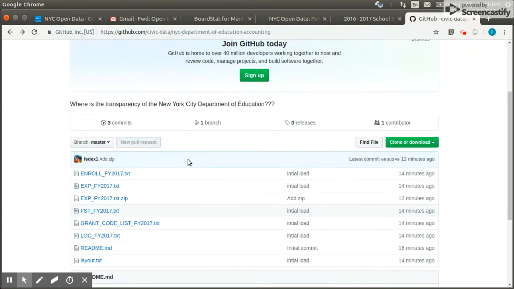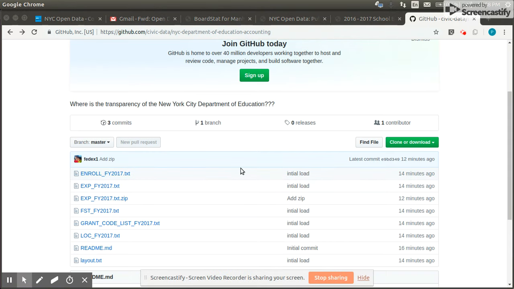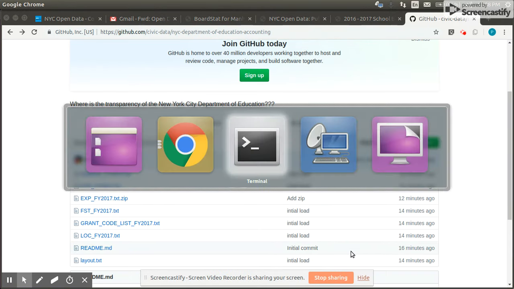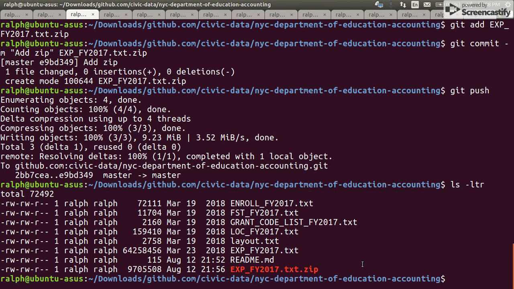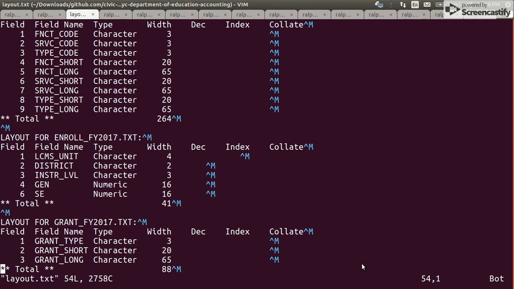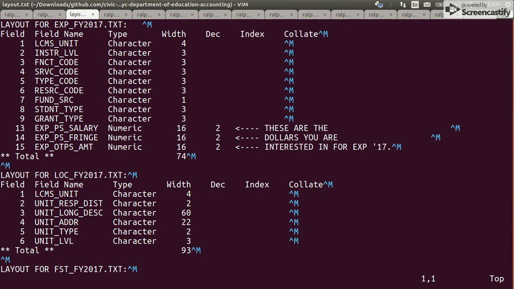And one of the things you'll see here is an enormous file that's filled with crypticness. So let's look here and see if we can just show how cryptic this thing looks. This is a file. The layout file is enough to terrify you. Here it is. These are the dollars you are interested in.